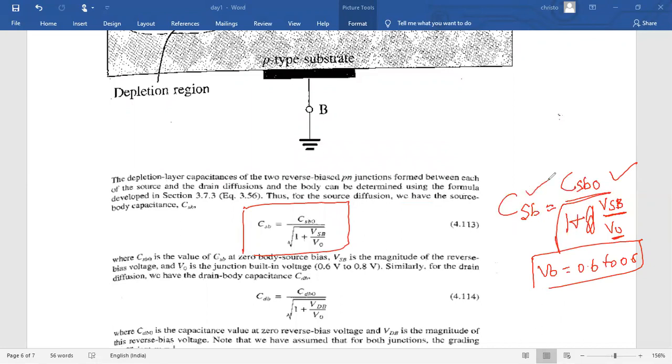Next, one more capacitor is there, between drain to body. How will this capacitance value be calculated? It is the capacitance value at zero biasing, divided by the root of 1 plus the magnitude of the reverse bias voltage between drain to body, divided by the built-in voltage V naught. Due to the magnitude of the reverse bias voltage, the width of the depletion region between drain to body increases. So these are the capacitance values due to that capacitor forming.